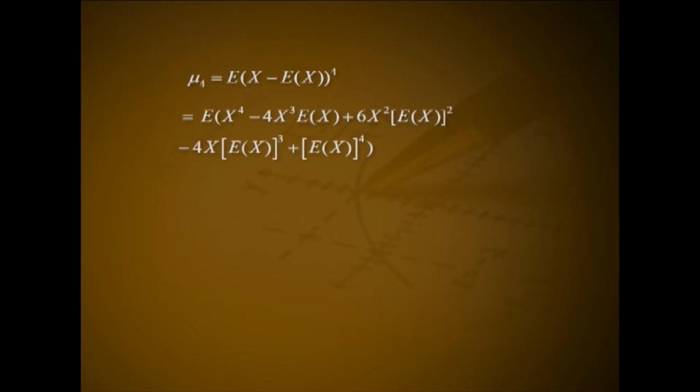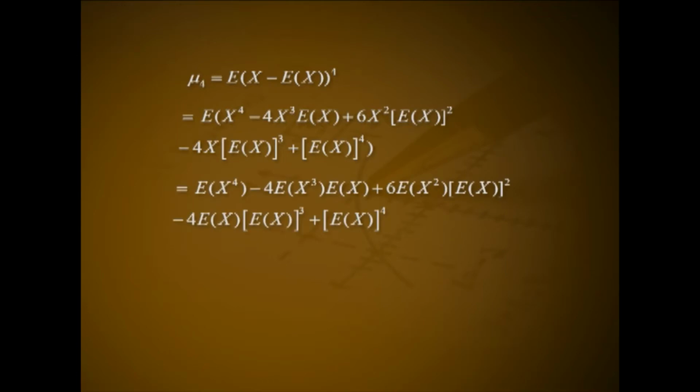The fourth central moment mu 4 equals the expectation of (x minus expectation of x) the whole raised to 4. That is equal to expectation of x raised to 4 minus 4 x cube into expectation of x plus 6 x square into (expectation of x) whole square minus 4 x into (expectation of x) whole cube plus (expectation of x) whole raised to 4.